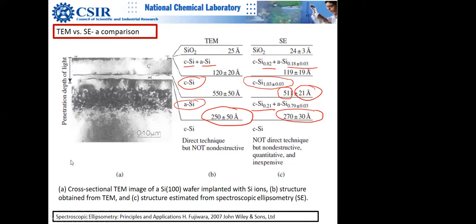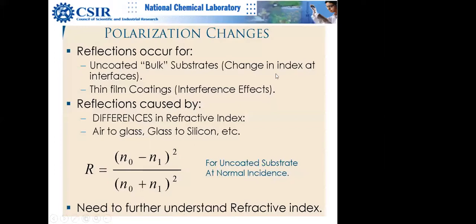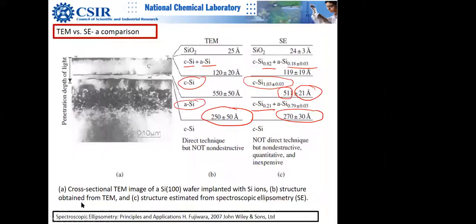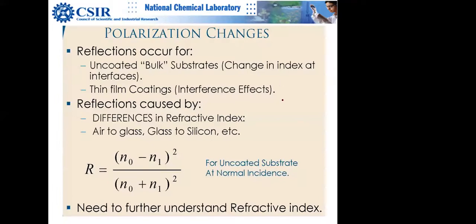In the demo lecture also, I asked Monica ma'am. Someone asked that the data we get from TEM and the data we get from ellipsometry differ. They don't give the accurate thickness. So there is an error in the measurement. My question is whether this error is constant for any type of sample, or does this error differ from sample to sample? And if it is the same, can we do some calculation and come to a point where we get the accurate thickness of the particular sample? I hope you got my question.